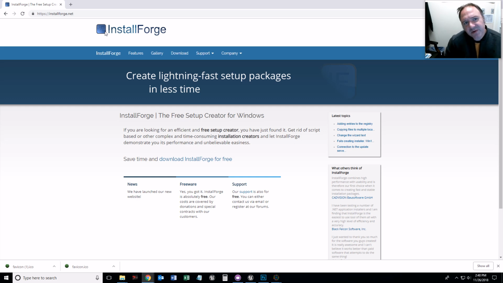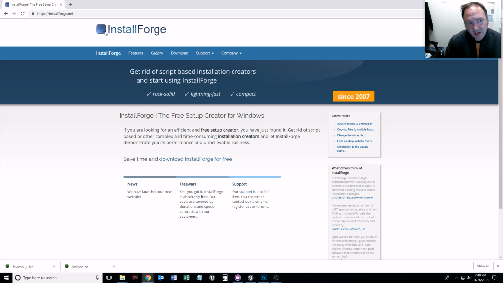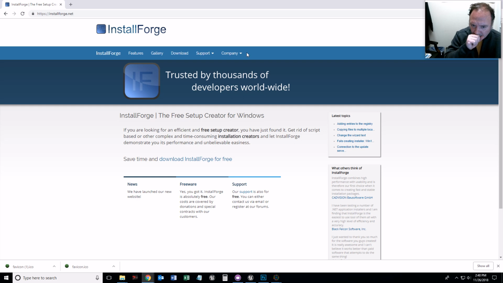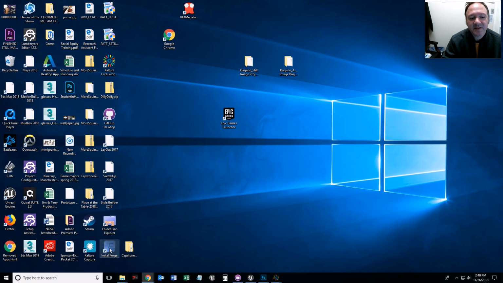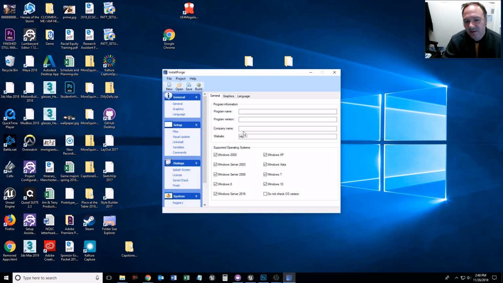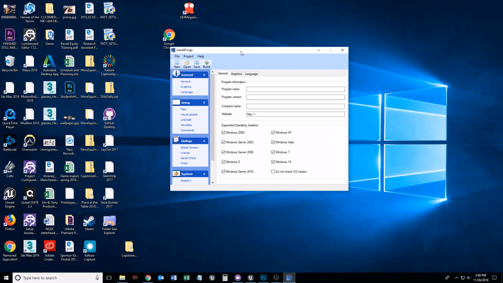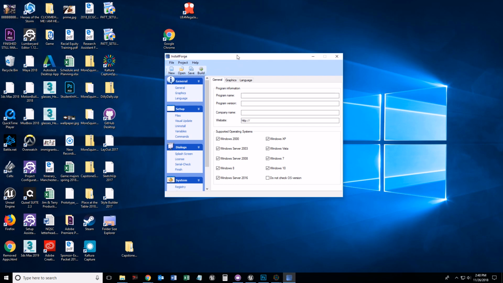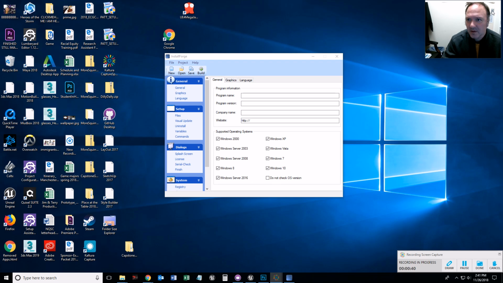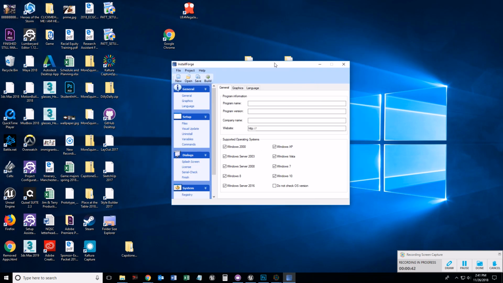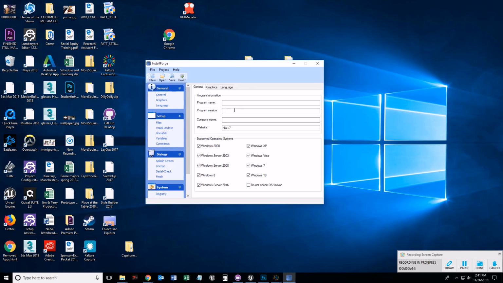Let's go ahead and go over to Installforge, installforge.net. Go ahead and download that. Right, that's where you'll get it. Minimize that. Install it onto your computer and double click it. And this is where we are going to... Where did you go? There we go. Oh, interesting. This is where we're going to do a few things.